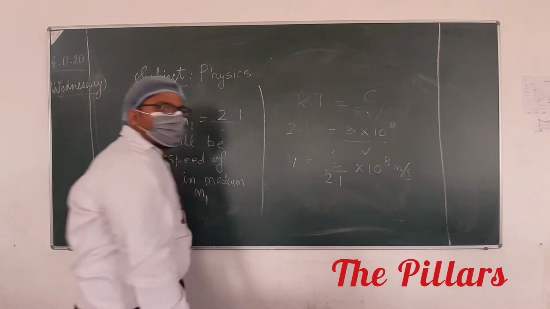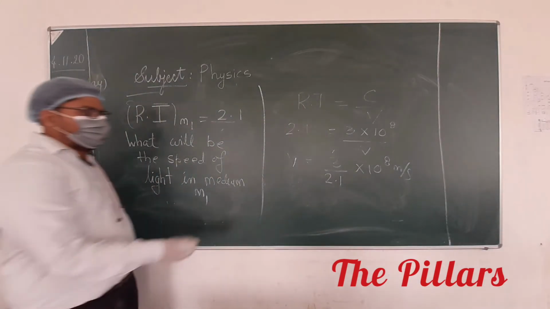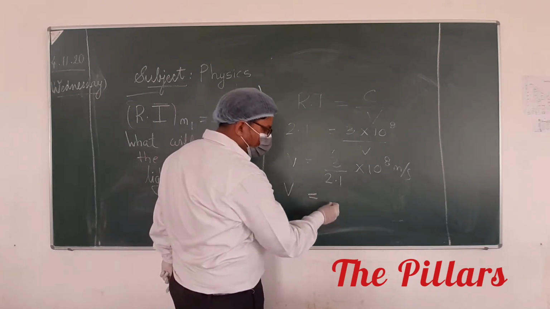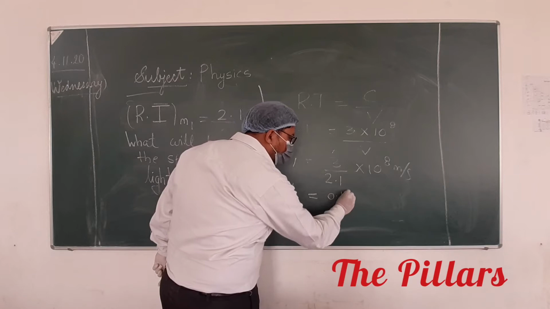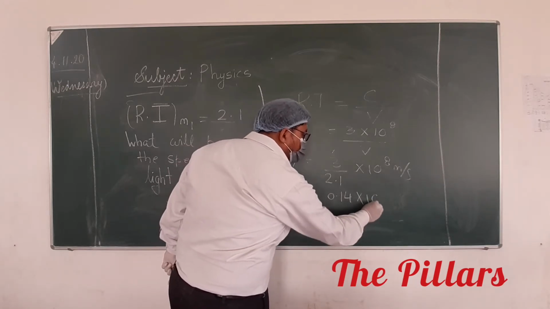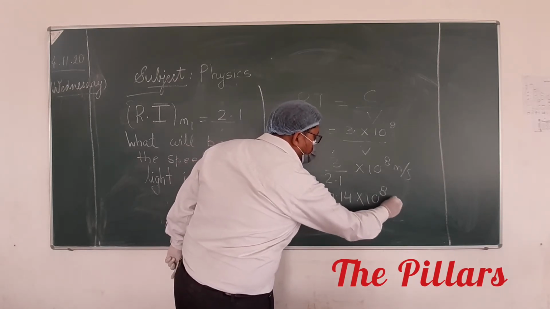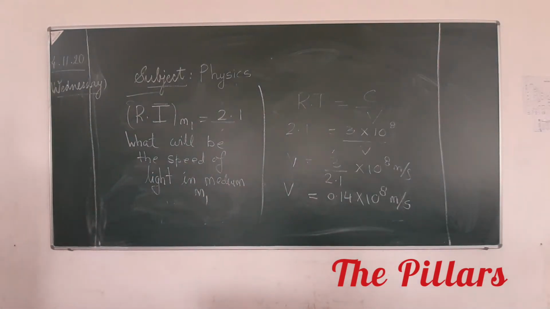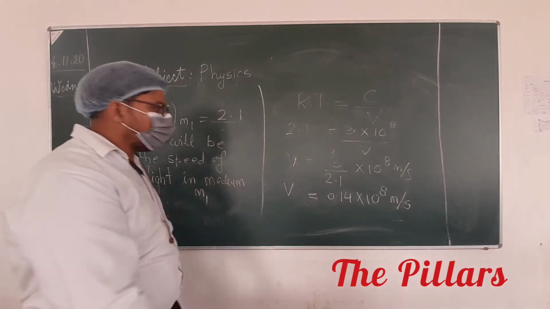You can simplify it. 0.14. What is the answer, beta? 0.14 into 10 to the power 8 meter per second. Everybody is getting this answer? Okay. It will be like that.